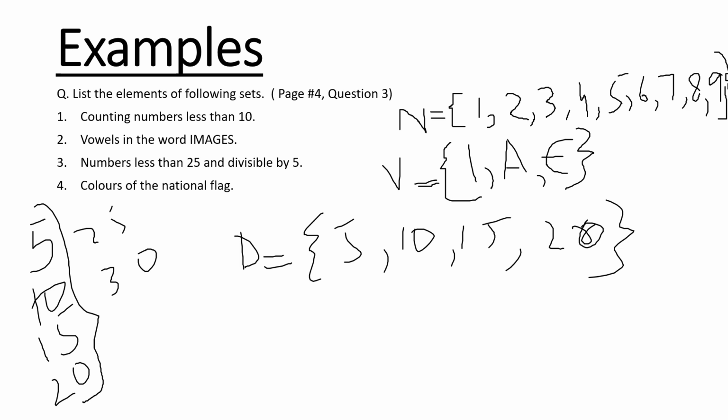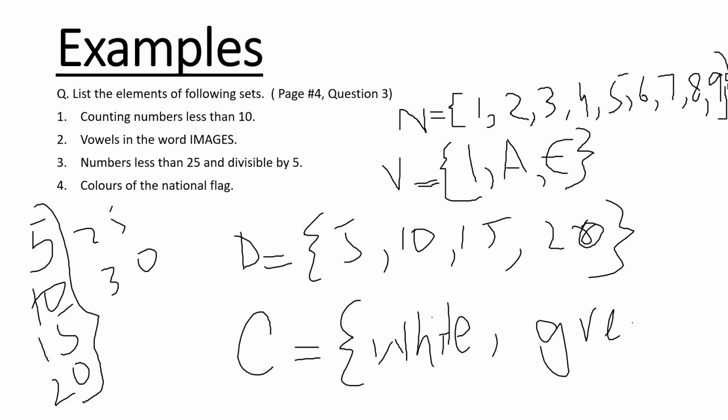Colors of the national flag. Colors. Let's denote it with C, capital letter. So we all know there are 2 colors in our national flag: white, green. Okay, I have done these 4 examples.